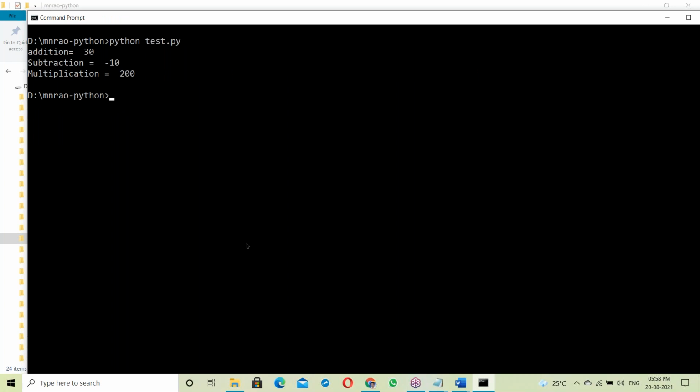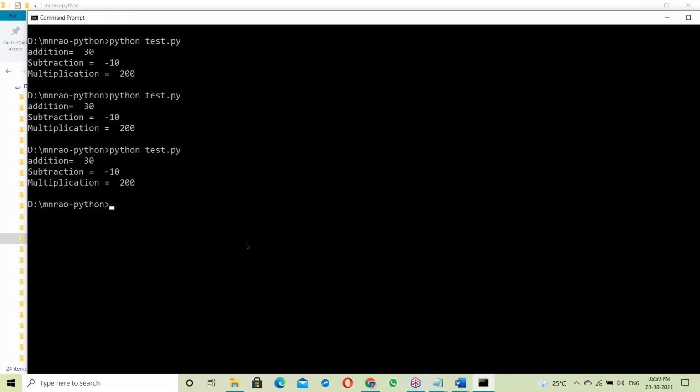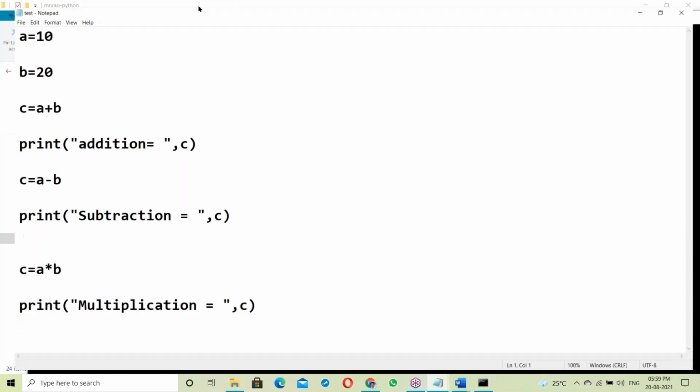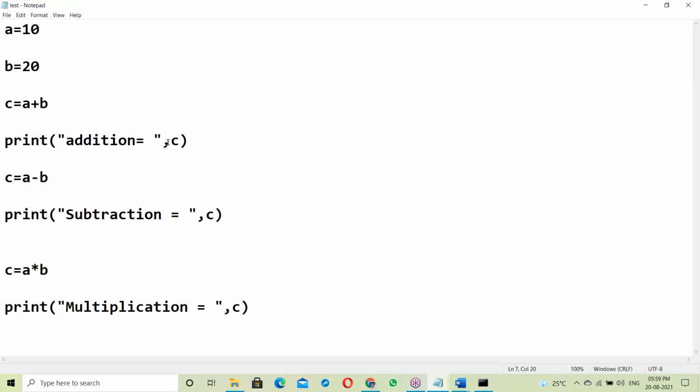It executes directly. Suppose it is a C program: first of all it checks for all errors, and if there are no errors, then it executes. But in the Python case, there is no error checking up front, it directly executes. Suppose there are some errors, what happens? Let us make some mistakes here in the Python script. There are three mistakes in this script.